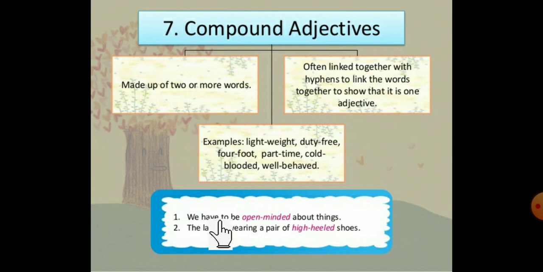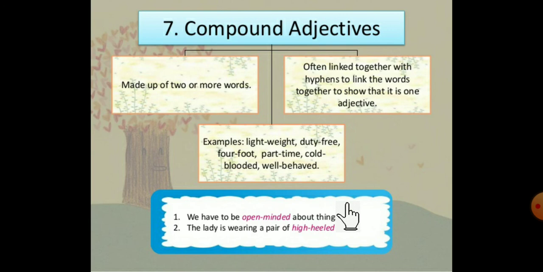Example: we have to be open-minded about things. Open and minded, yes, these are called compound adjectives. The lady is wearing a pair of high-heeled shoes. High-heeled also has two words, but we are using them collectively, with the help of a hyphen. So these are examples of compound adjectives. Dear students, hope you all understood.